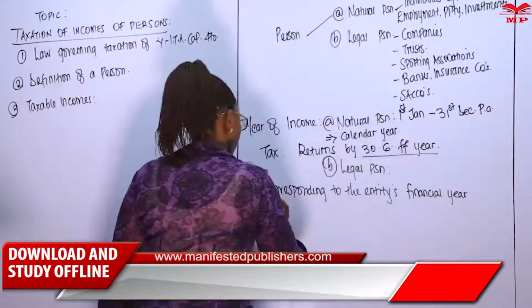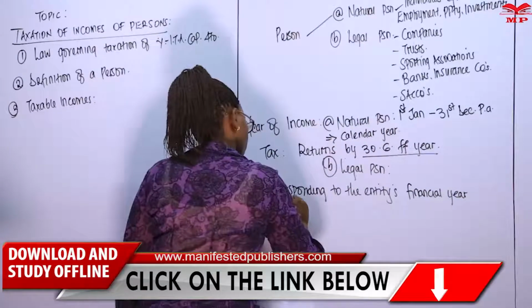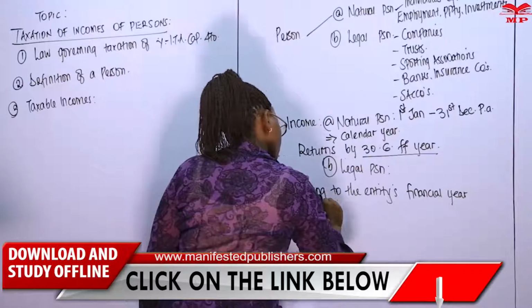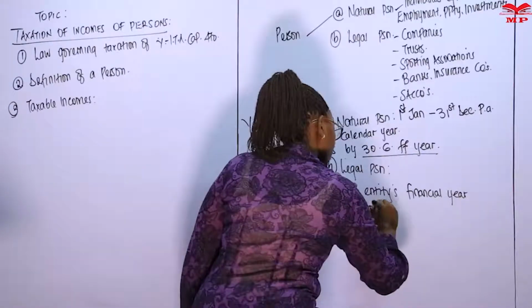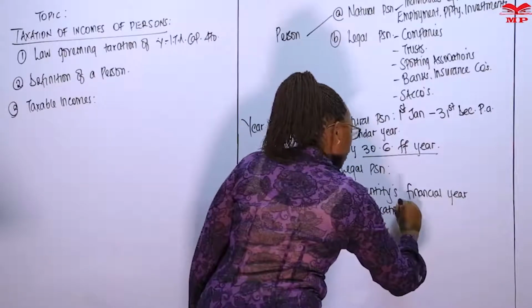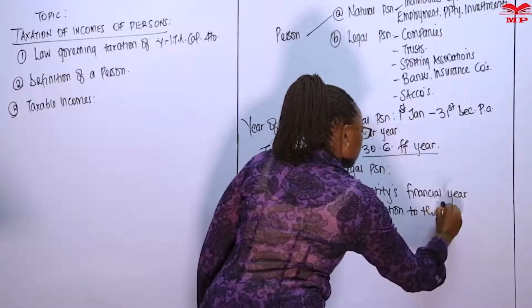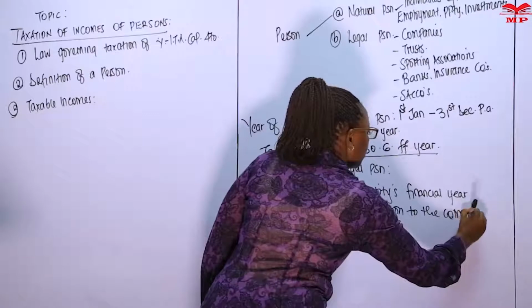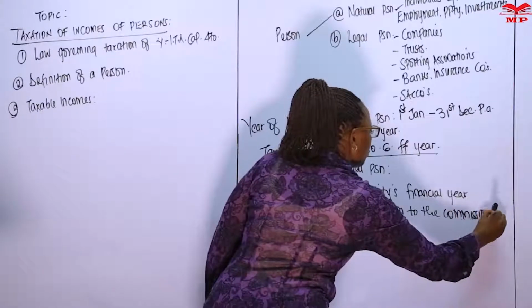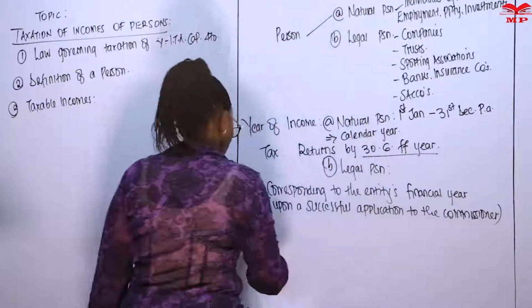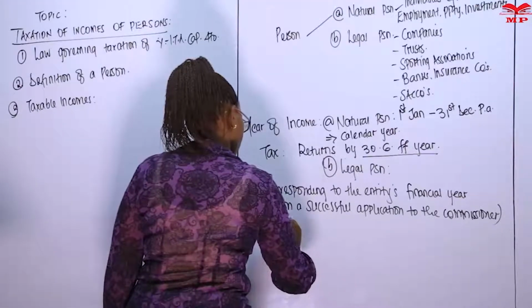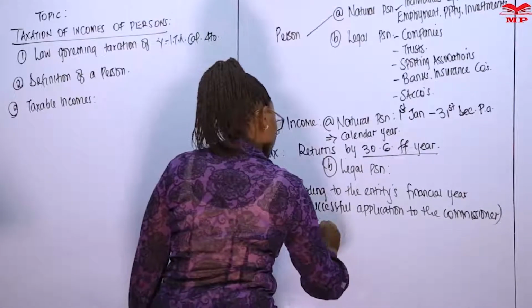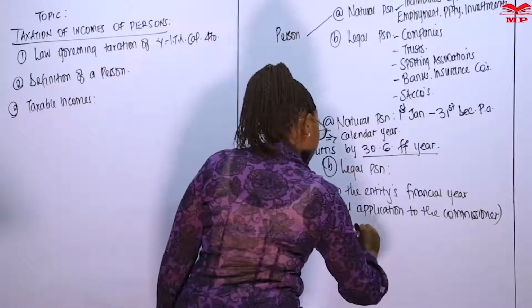This will be upon application, upon a successful application to the commissioner, and the commissioner will normally grant you. Or it could be 1st January, whatever year, to 31st December of the same year.